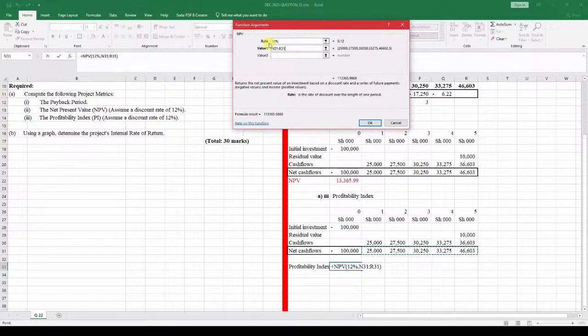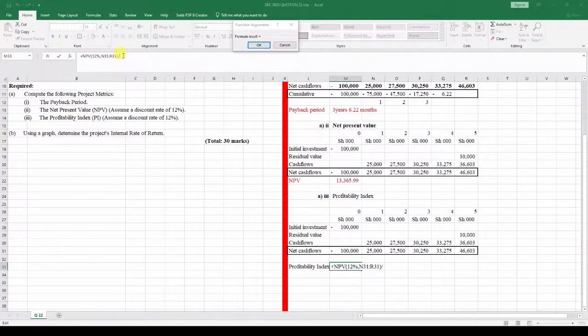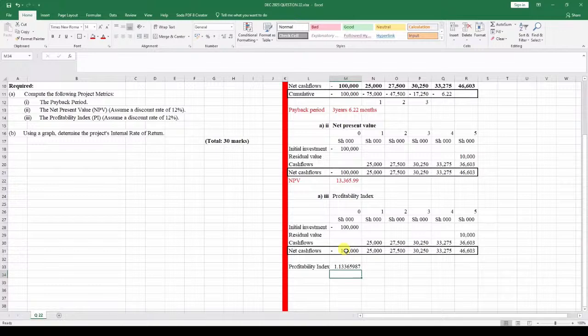We are getting that value, the present value of cash flows, and we are going to divide this against the initial cash outlay. So minus, open the brackets, this one. Enter. That's what we get as our profitability index, 1.13.